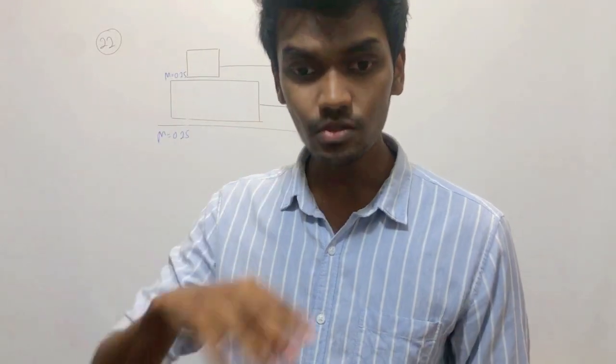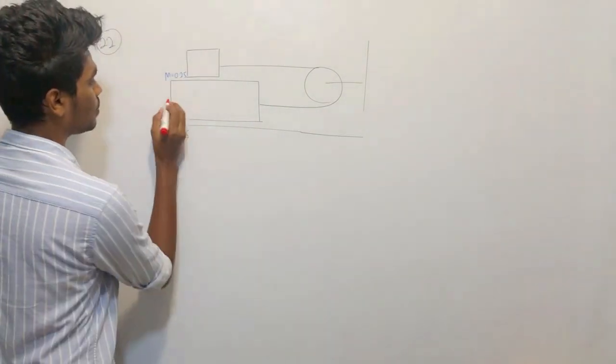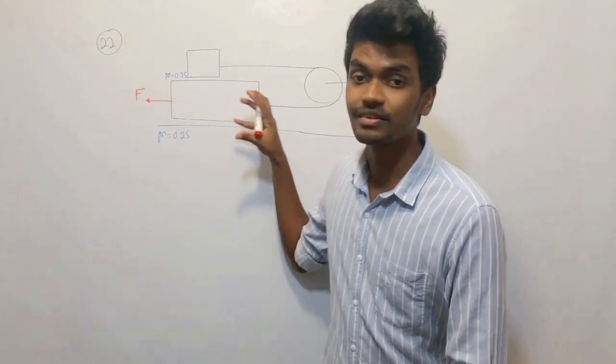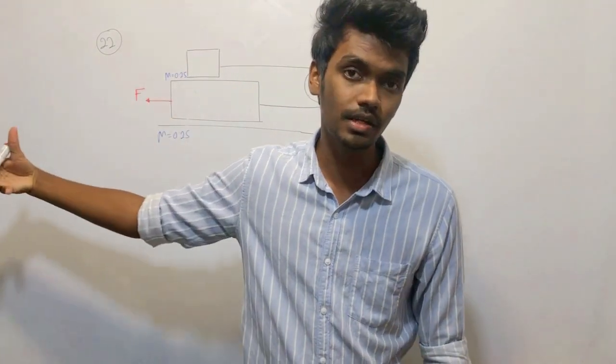Now what they ask is, what is the force required to drag the block B with a constant speed?